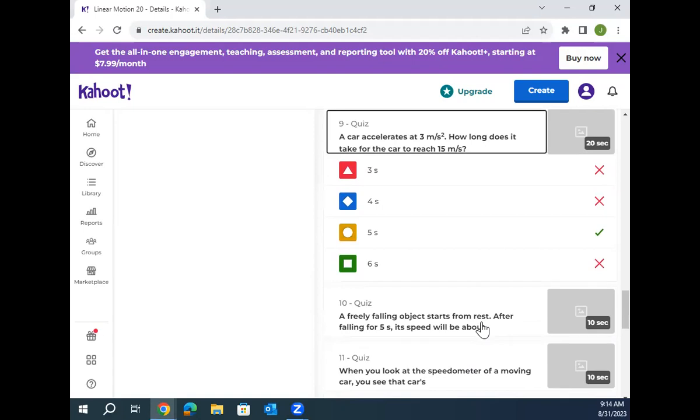Freely falling object starts from rest. After falling for 5 seconds, its speed will be about how much? 50 meters per second. It's 10, 20, 30, 40, 50. You guys remember, that's still on this table right here, isn't it? You guys remember this table? Drop a ball off a cliff. After 5 seconds, it picks up to 50 meters per second.